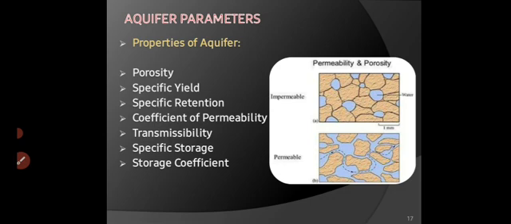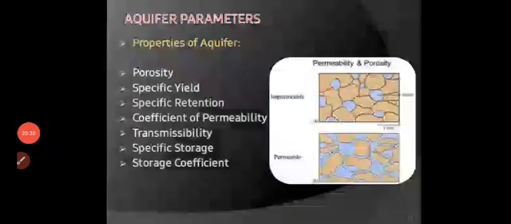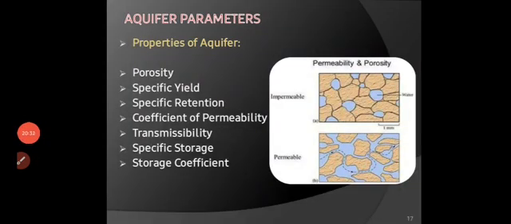Now, these are the parameters. Properties of aquifers. This is the same as properties of soil. Properties are porosity, specific yield, specific retention, coefficient of permeability, transmissibility, specific storage, and storage coefficient.